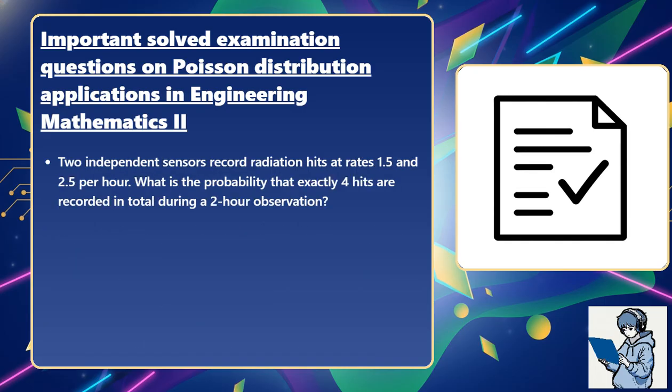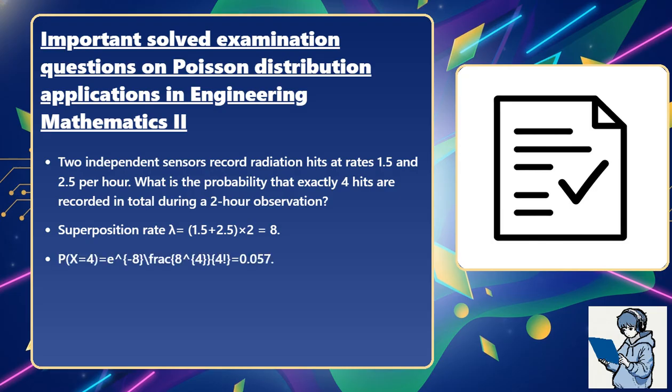2 independent sensors record radiation hits at rates 1.5 and 2.5 per hour. What is the probability that exactly 4 hits are recorded in total during a 2-hour observation? Superposition: rate lambda equals the sum of 1.5 and 2.5, times 2, equals 8. Probability that X equals 4 equals e to the minus 8 times 8 to the 4th, divided by 4 factorial, equals 0.057.